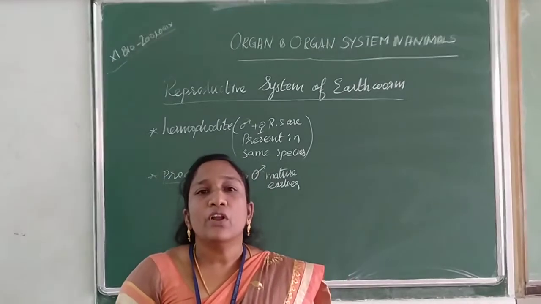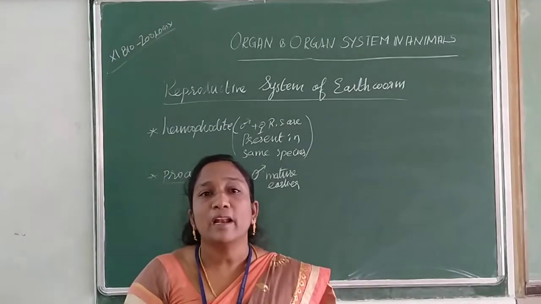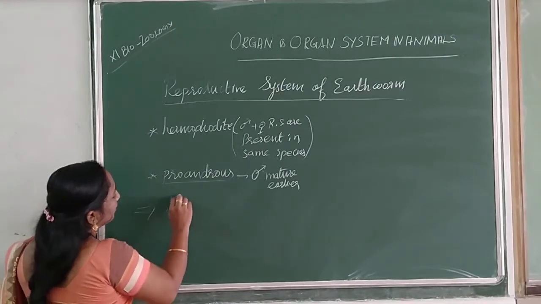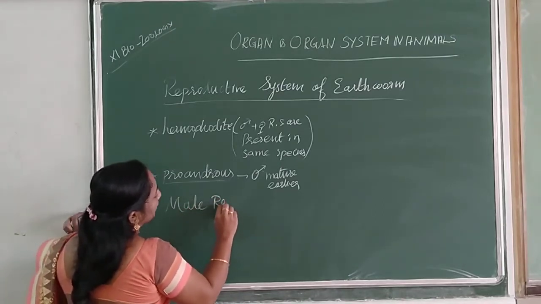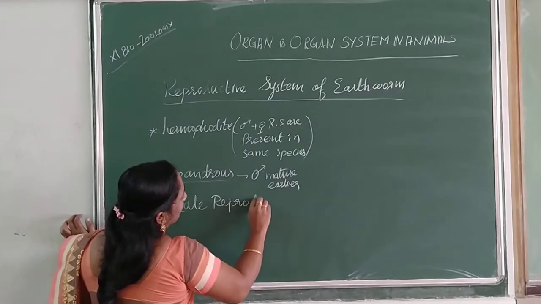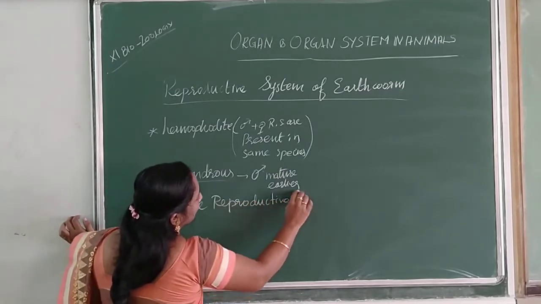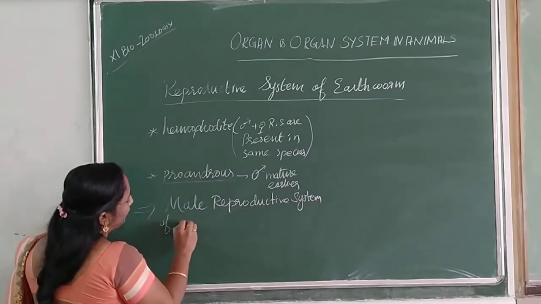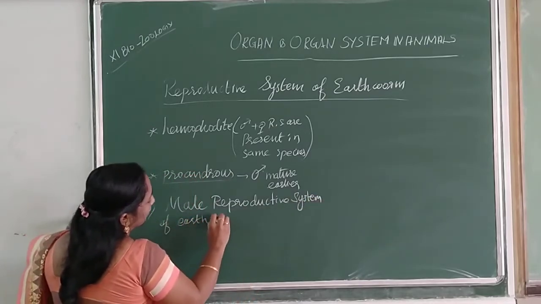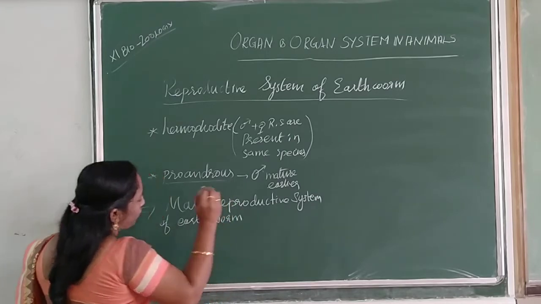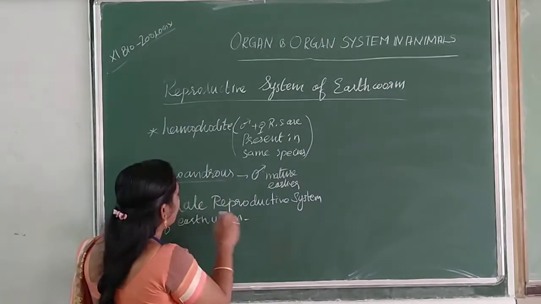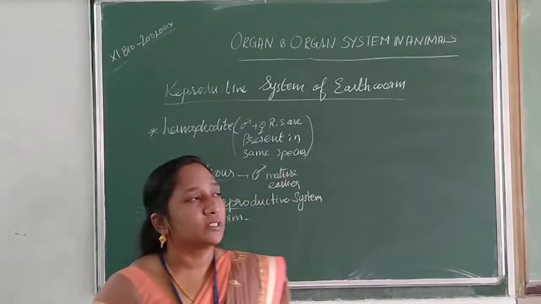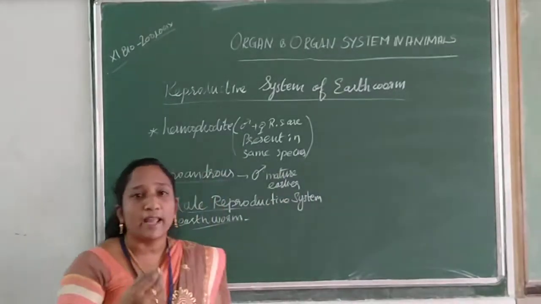So children, now we are going to learn about the male reproductive system of earthworm. First let us learn the organs of the male reproductive system, and let us draw the diagram and I will explain it.